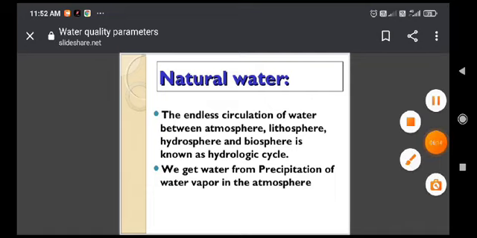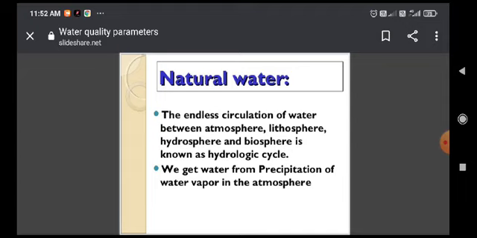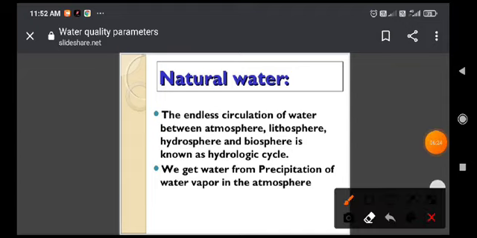Water is also formed on the basis of precipitation. Water is present in the atmosphere as moisture, and secondly in the form of precipitation.